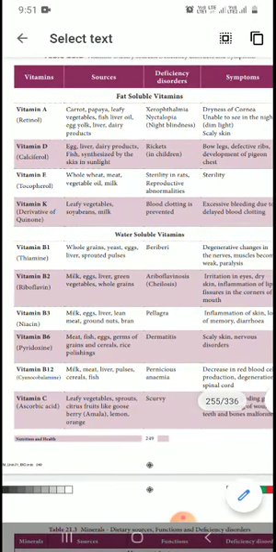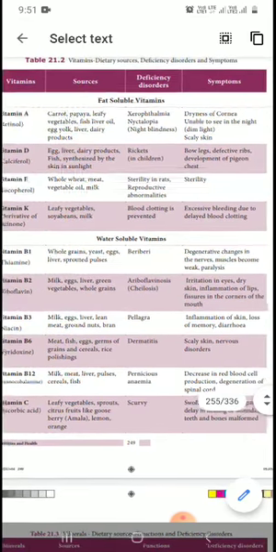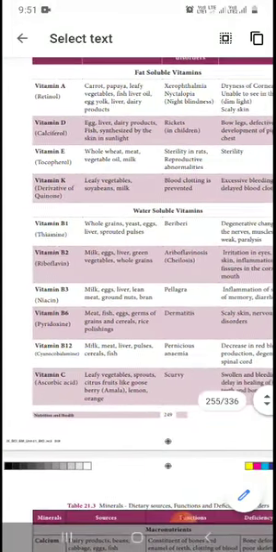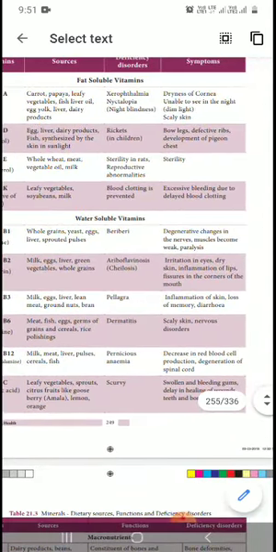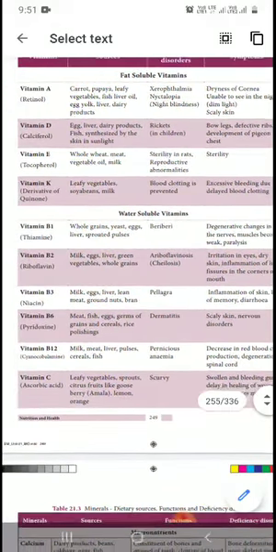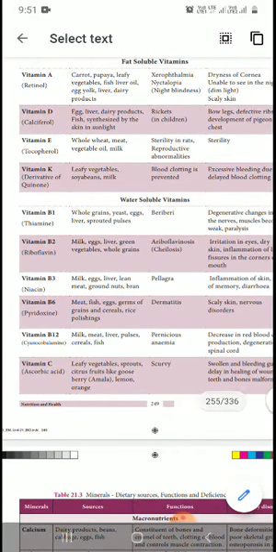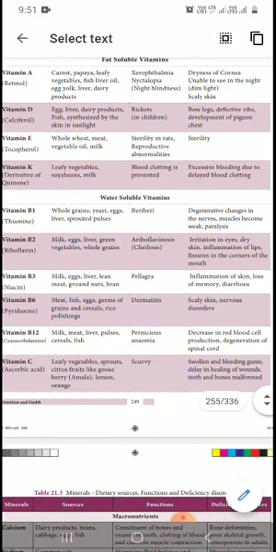Next, vitamin E: whole wheat, meat, vegetables. Deficiency causes sterility and degeneration of nerves; sterility is most probably reproductive. Vitamin K: leafy vegetables, soya beans, milk. Blood clotting is prevented, and there is excessive bleeding due to delayed blood clotting. If vitamin K is not there, there is bleeding of blood in your gums.